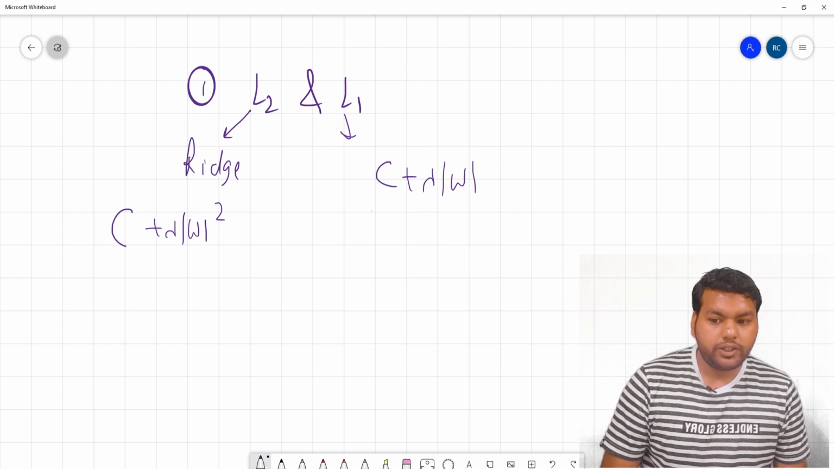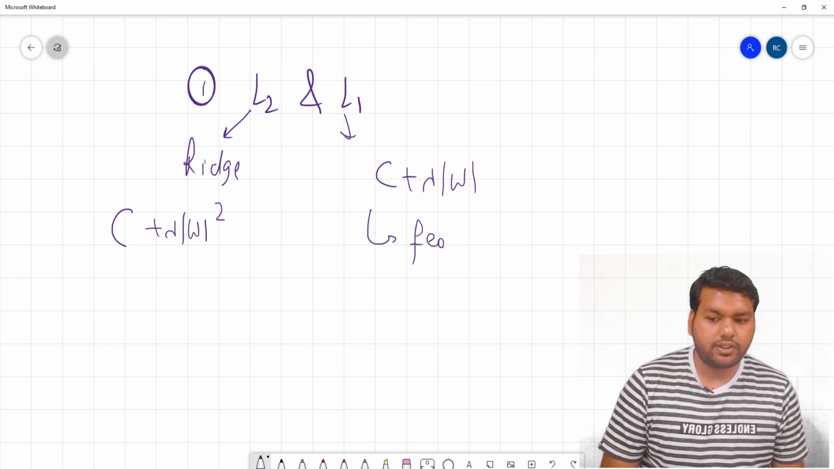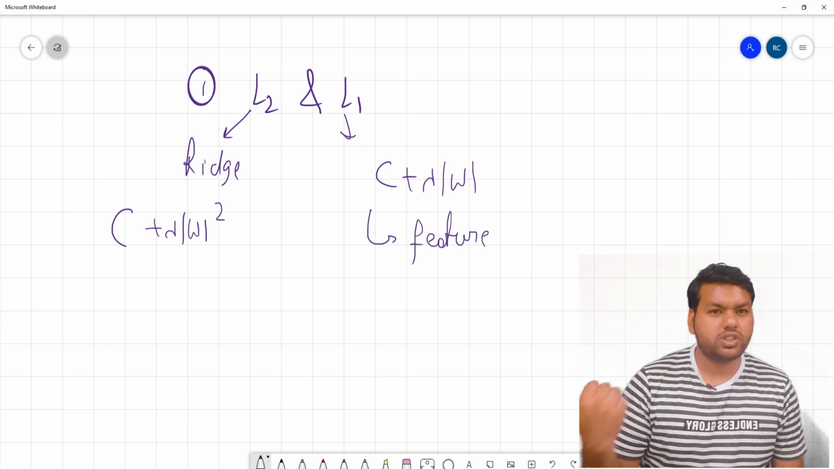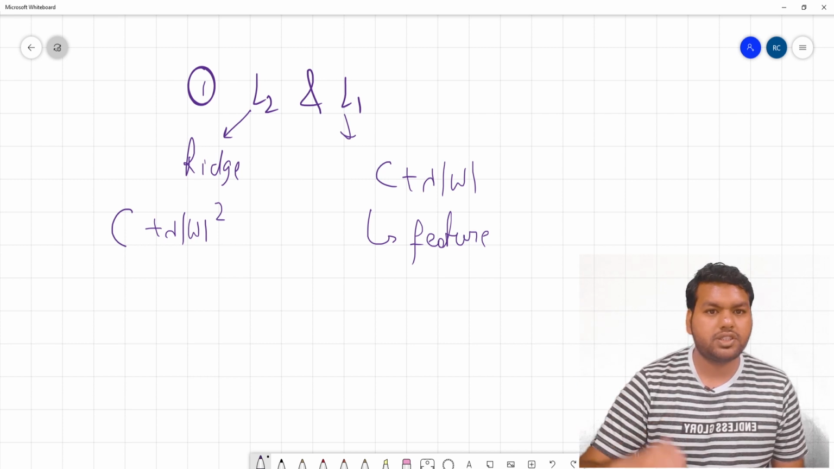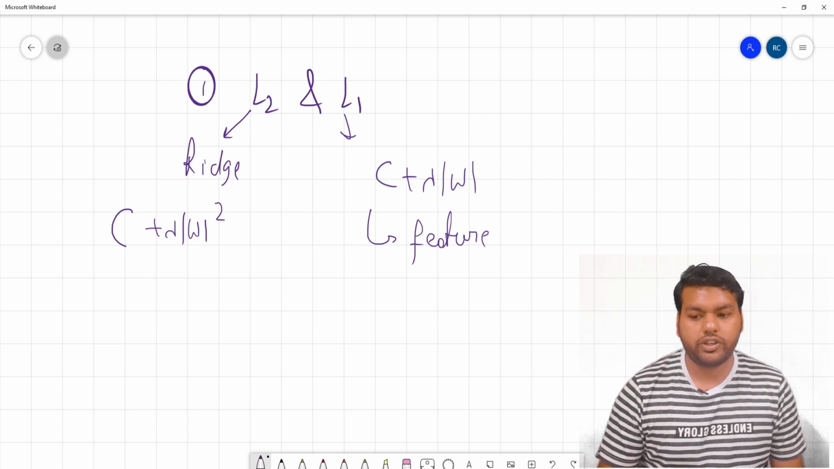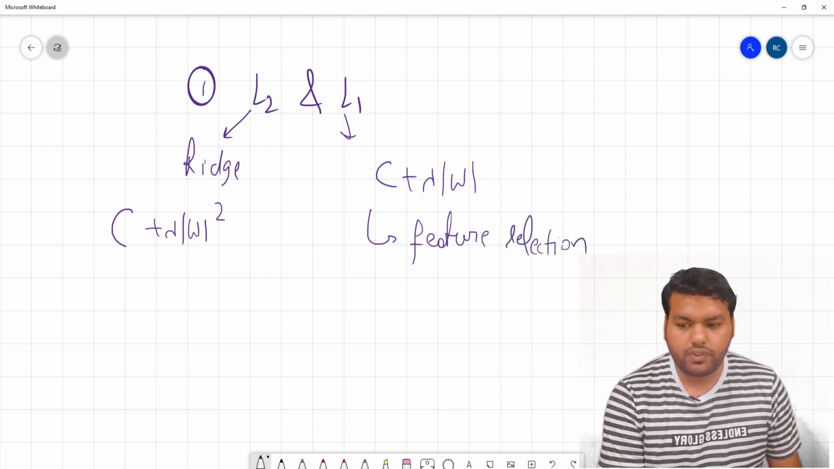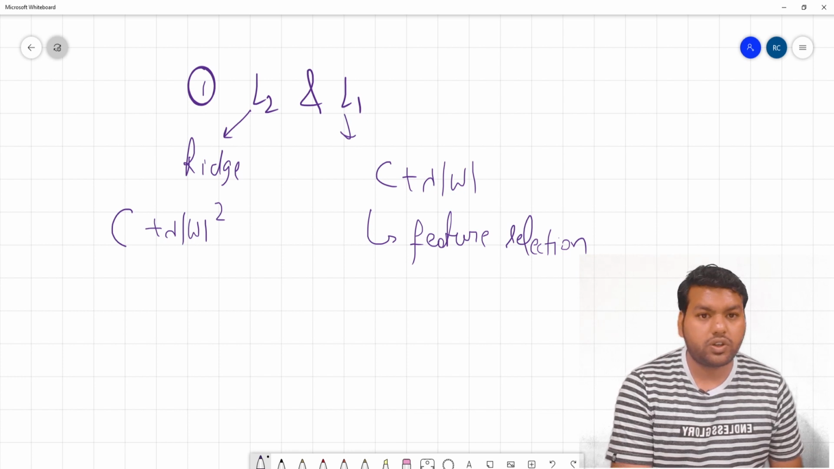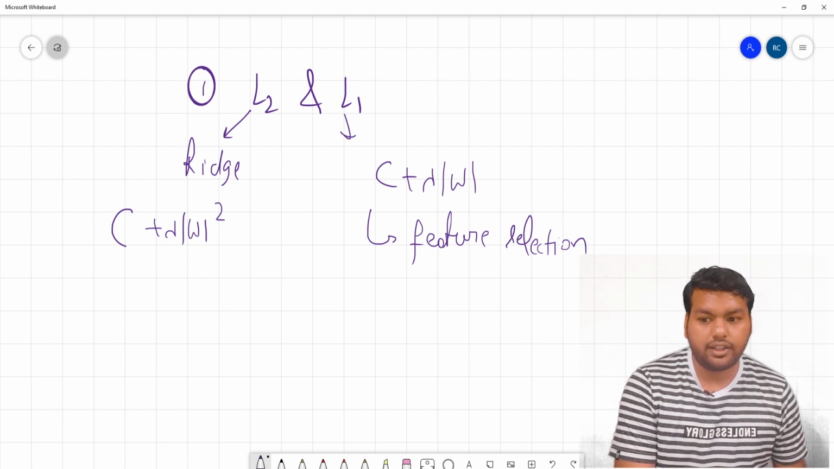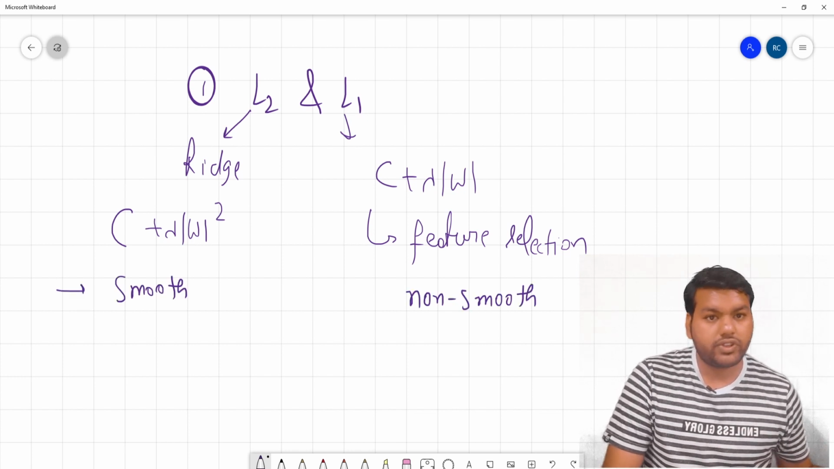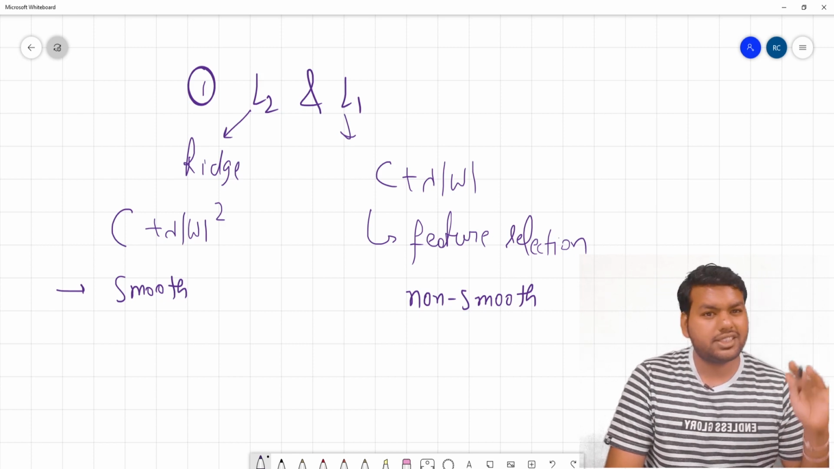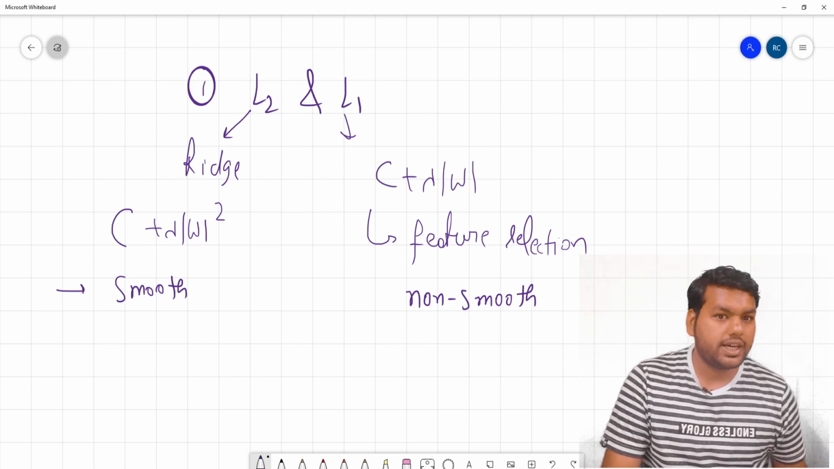L1 regularization can be used as feature selection. In one of my previous videos I told you L1 is used as a feature selection technique. If you have not seen that video, go and watch it. L1 regularization is used as a feature selection technique, whereas L2 regularization is not used as a feature selection technique. So this is the very basic difference between L1 and L2 regularization, and most people know the answer.